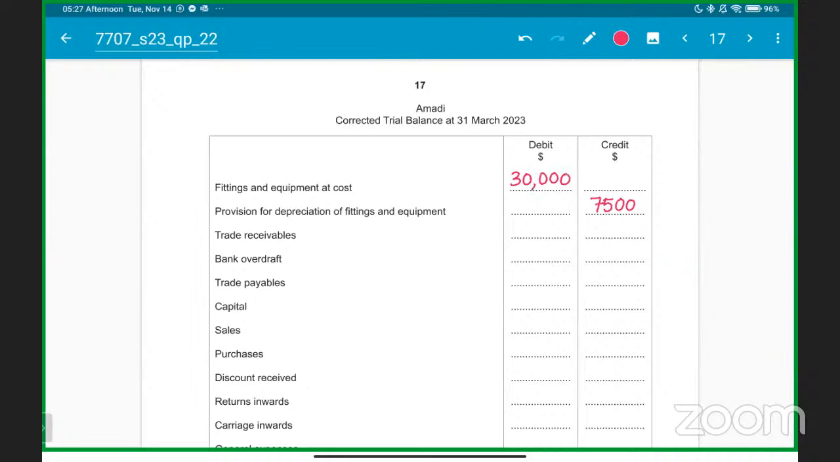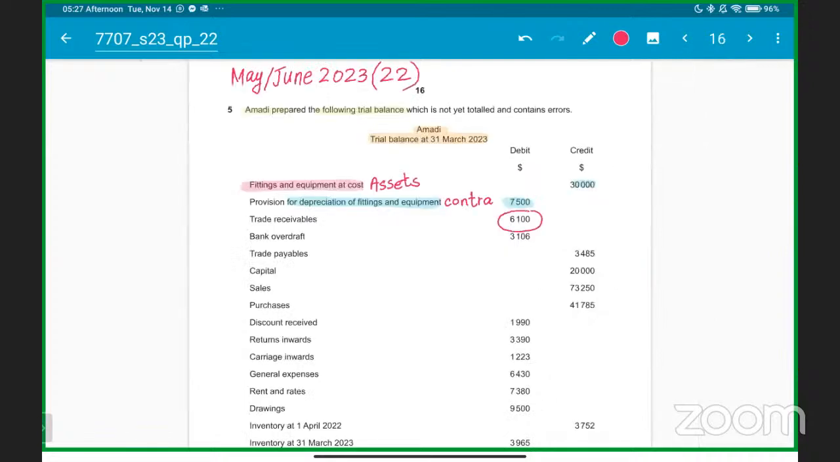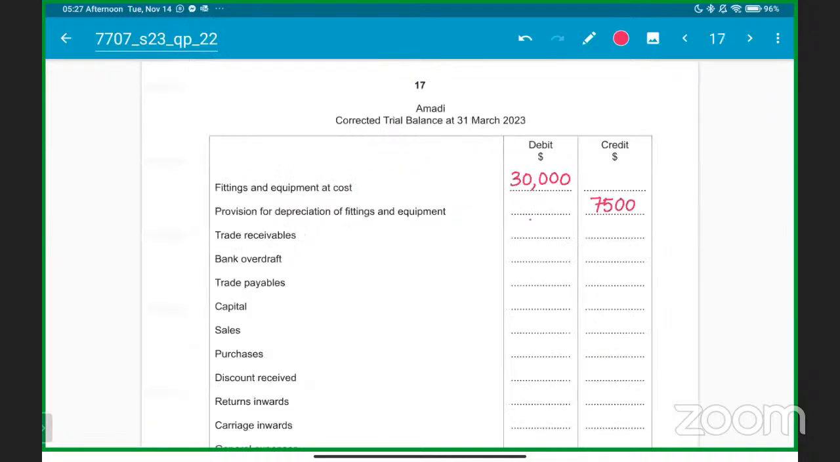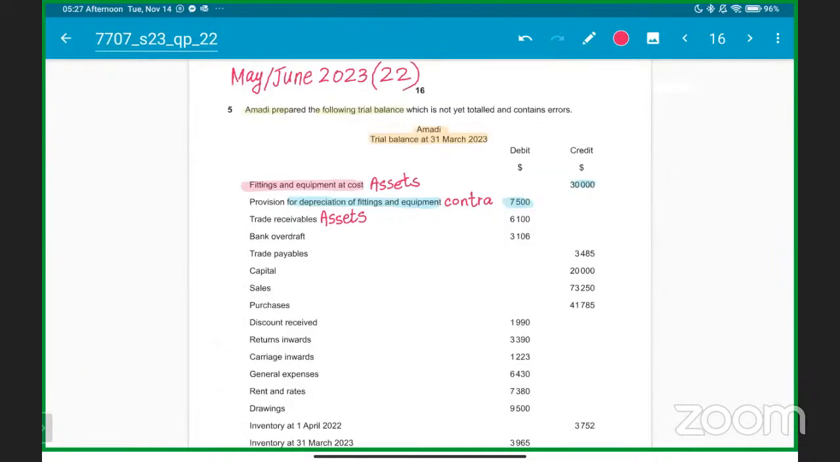Anyone? Then we have trade receivables. Trade receivables is an asset, sir. So that is absolutely right. Because trade receivables is an asset, sir, so we'll write it out 6100 on the debit side because trade receivables is asset, current assets. Okay.